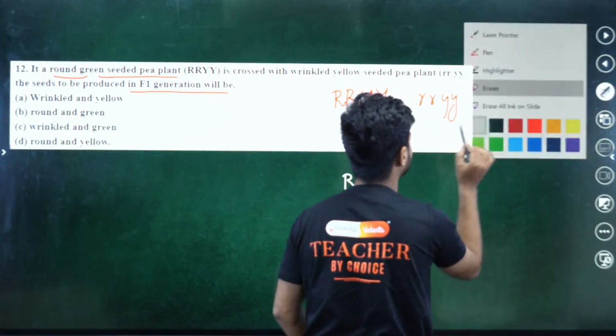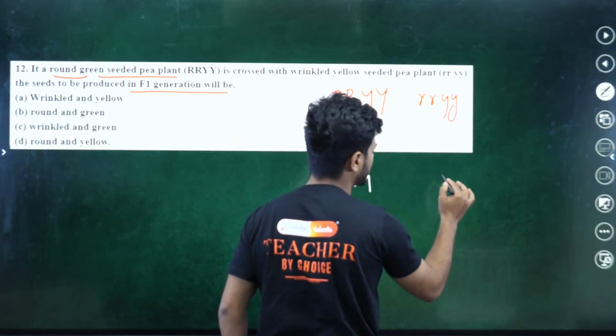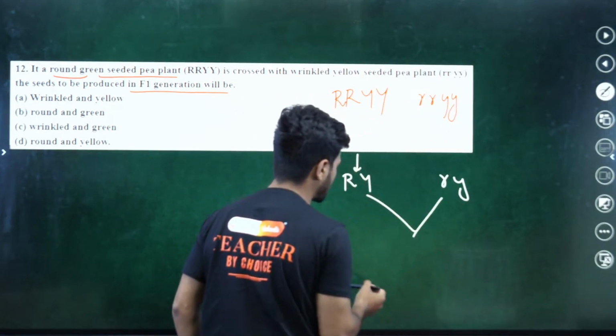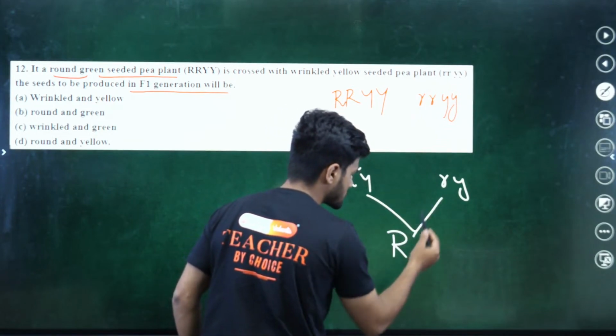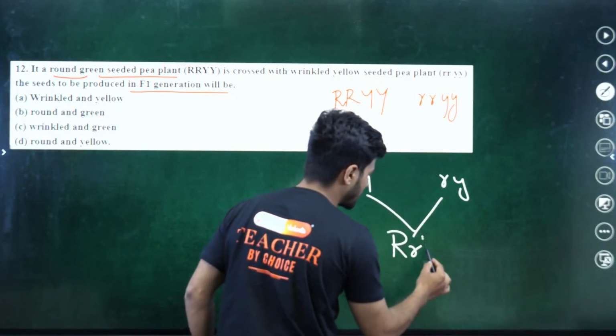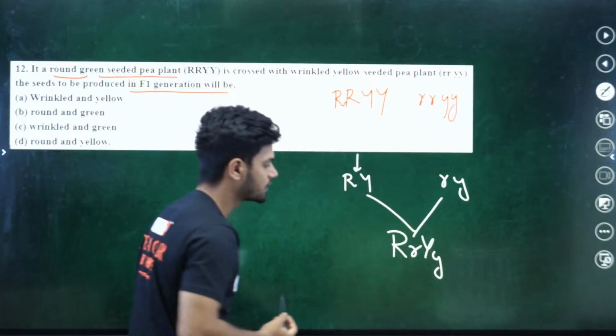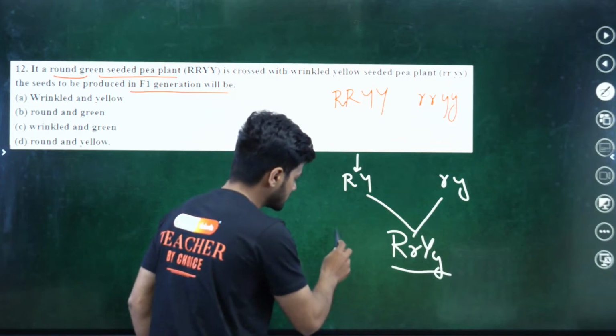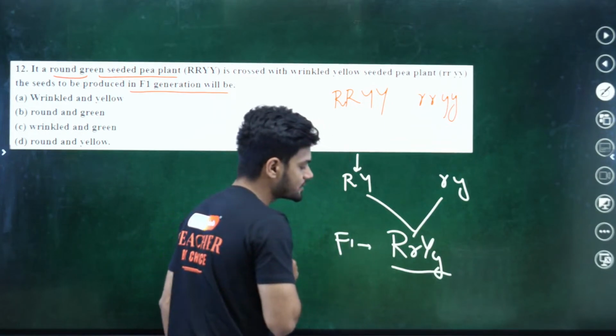Capital R and capital Y. And from here, what do we obtain? Small r and small y. And when this is crossed, what do we obtain? Capital R, small r, capital Y, and small y. This is the F1 generation.